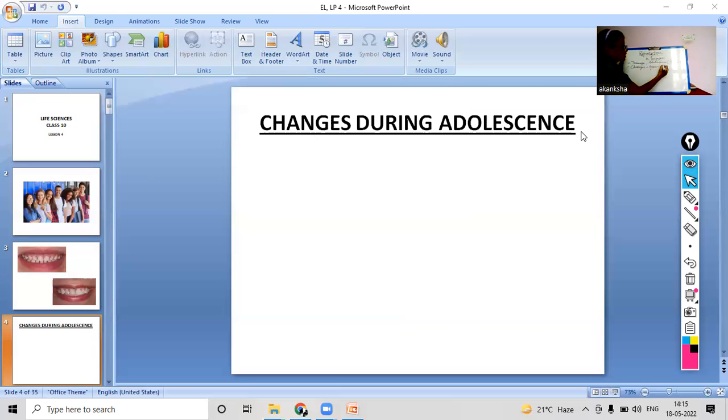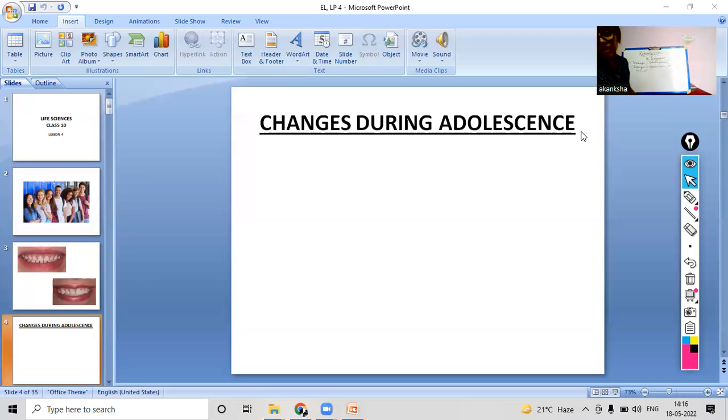Yes, and these hair, where did these hair grow? Like, yes, in the armpits region. Yes, in armpits. What else? Where else? Yes, in the facial region also, like beards, right? Yes. Like boys, they have more beards and mustaches growing now than they had in childhood, as they were not having those things in childhood, but they have it now.